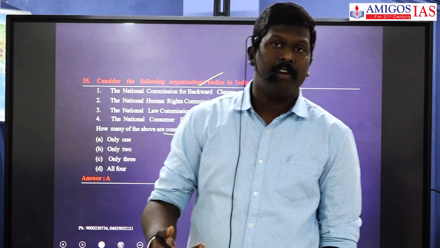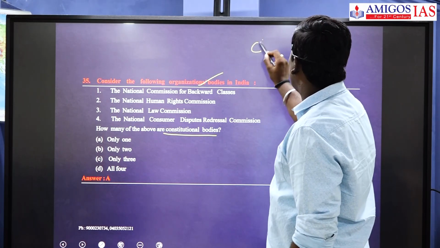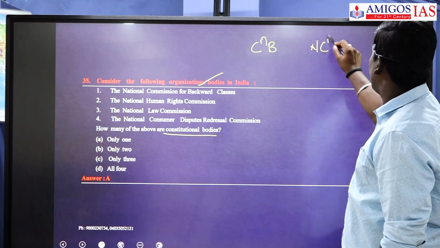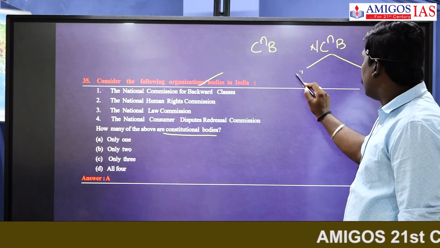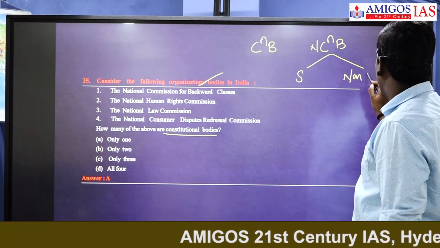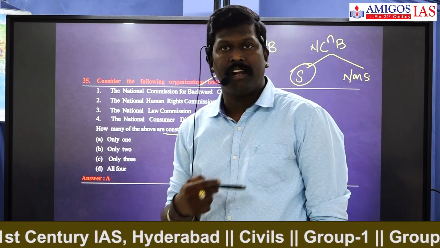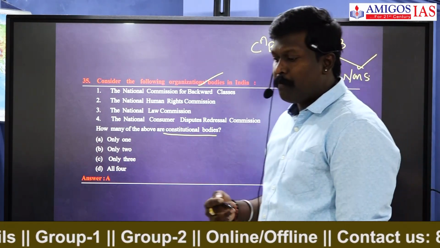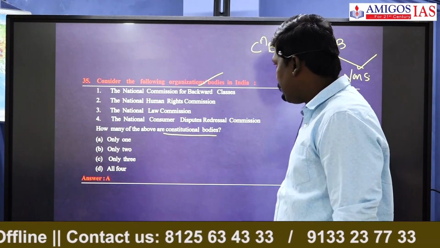These bodies can be differentiated into constitutional bodies and non-constitutional bodies. Non-constitutional bodies are further divided into statutory and non-statutory bodies. Any body established by a law made in Parliament or a state legislature is a statutory body. Any body established by an executive order is a non-statutory body.